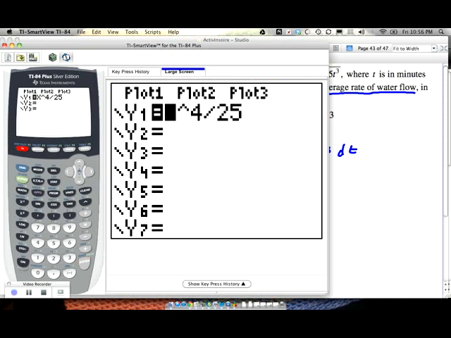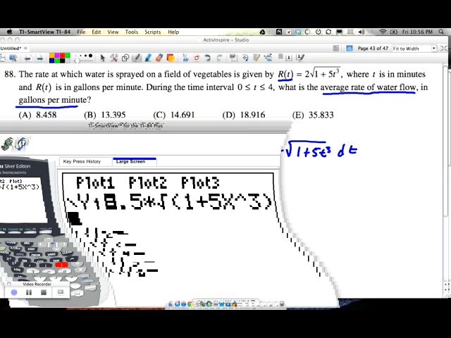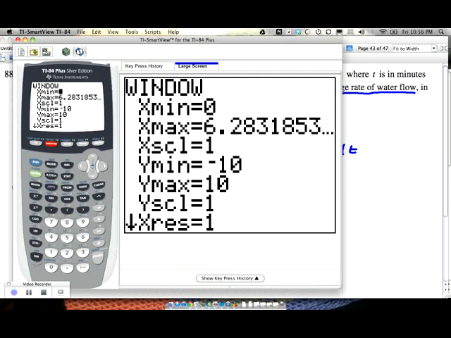The function is going to be 0.5 times, and we have a square root, so I go second squared, and that gives me my square root. And we have, what are the pieces here? 1 plus 5t cubed. In my case, it's going to be 1 plus 5 times x cubed. Close this off. We need to integrate it from 1 to 4 or 0 to 4? 0 to 4, and that is in my interval from earlier.